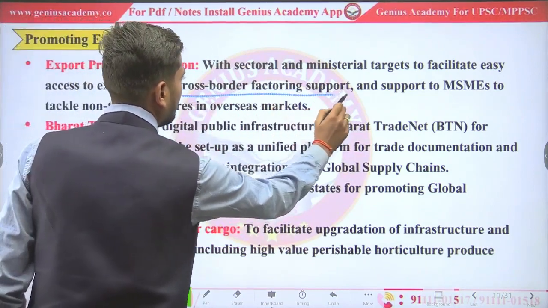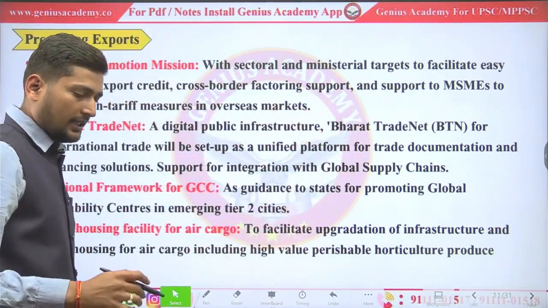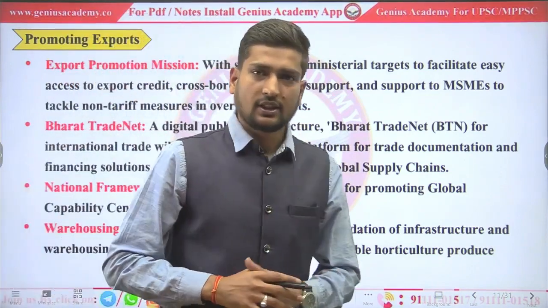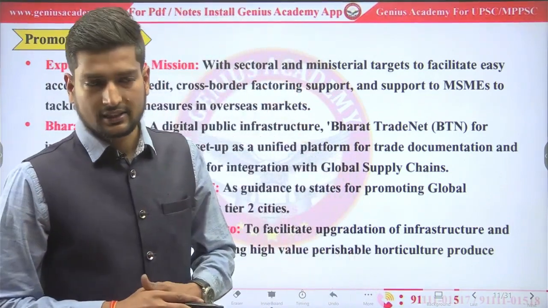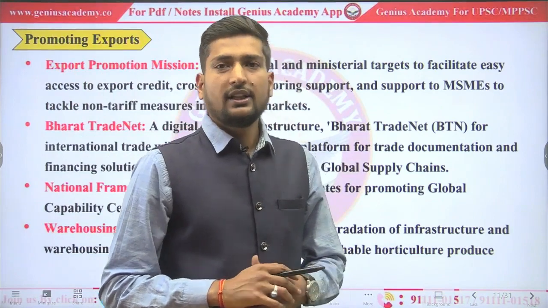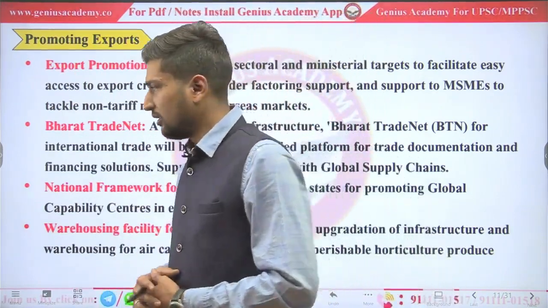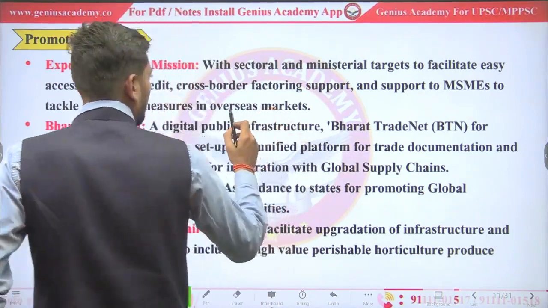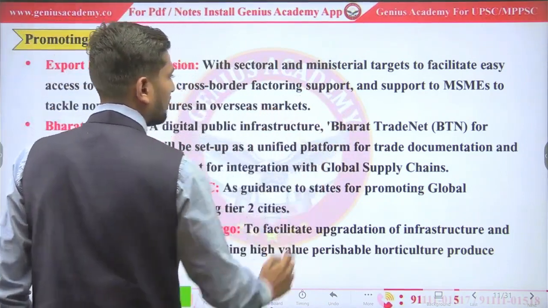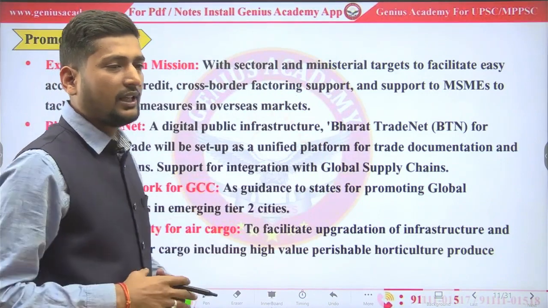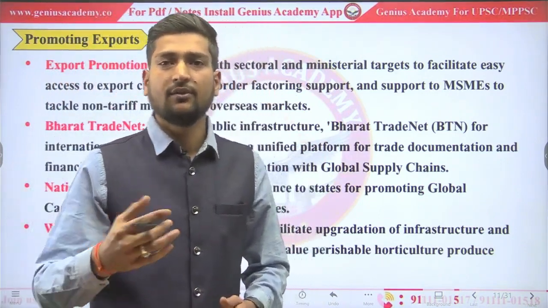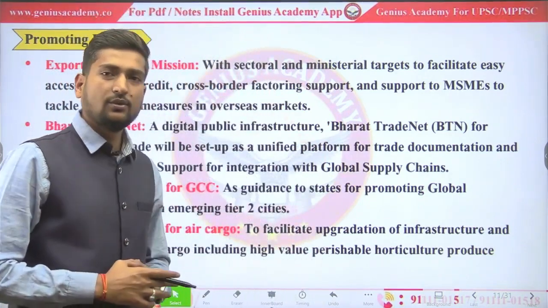क्रॉस बॉर्डर फैक्टरिंग सपोर्ट. अगर हम कुछ भी एक्सपोर्ट करते हैं या किसी ने भी इंटरनेशनल मार्केट में एक्सपोर्ट किया, it will take up to 30 to 90 days to receive money of that export. So what did government bring? Factoring support. The person once exported some item, he will get invoice. How does he use that invoice?